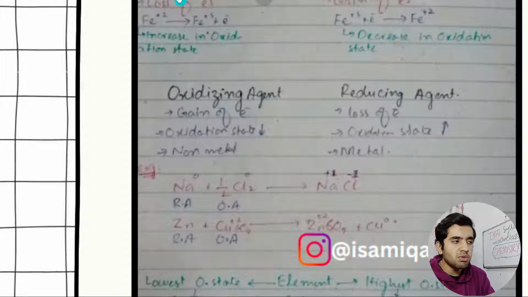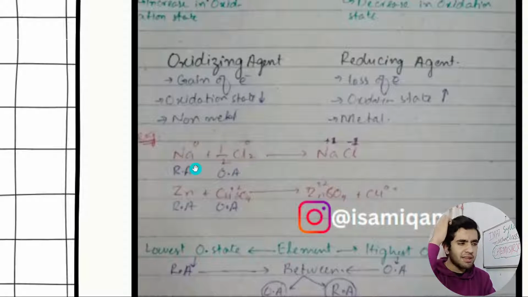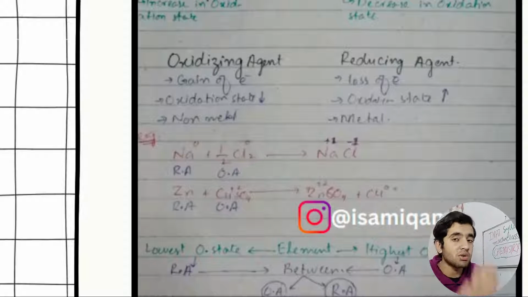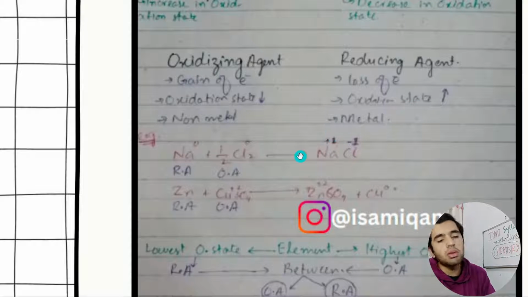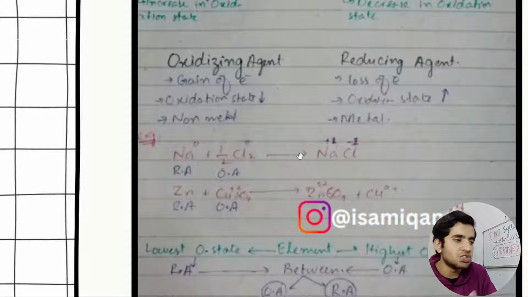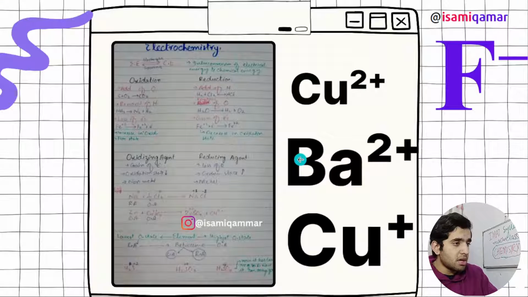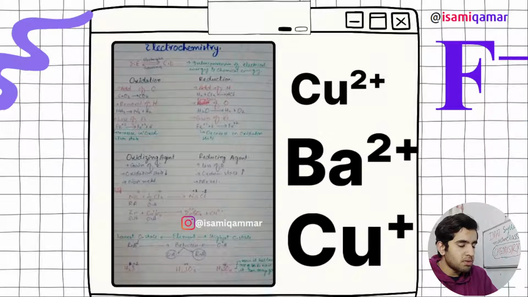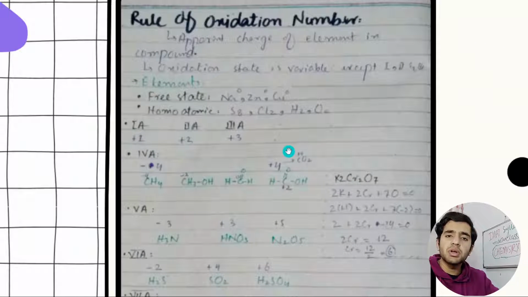So this is oxidation. When it is oxidation, it means that the substance is acting as a reducing agent. I hope you get my point. The basic thing that is happening is that Na is losing an electron. When it is losing, that's why 0 to plus 1 is happening. An increase in oxidation number is oxidation, and the substance that is doing the oxidation is the reducing agent. That is the basic definition. I have made my concept like this, and you can make your concept likewise. Then here are the rules of oxidation. For example, this is how you can remember oxidation numbers.